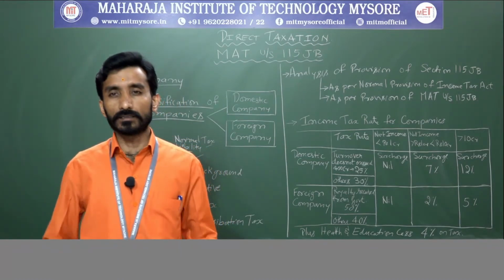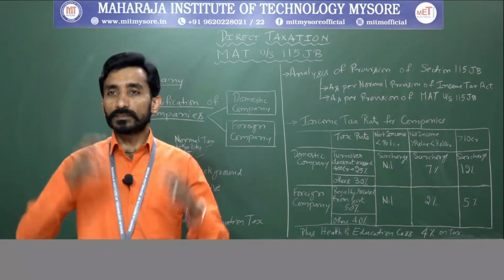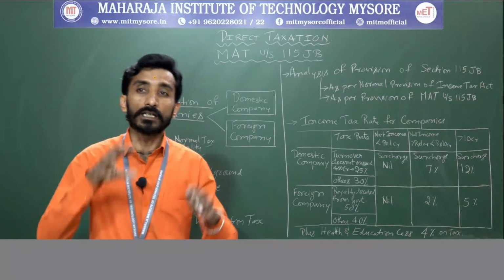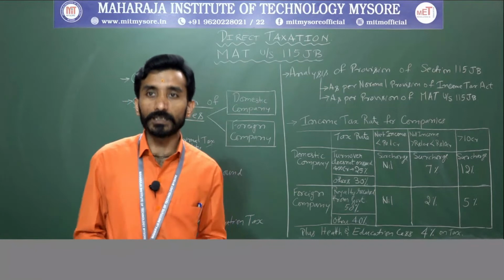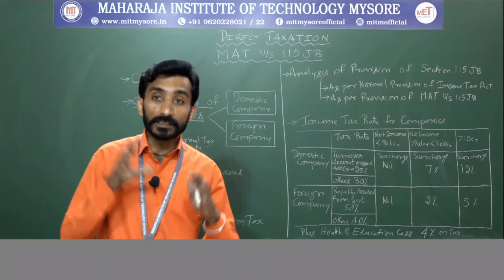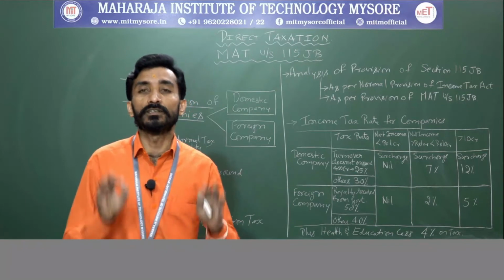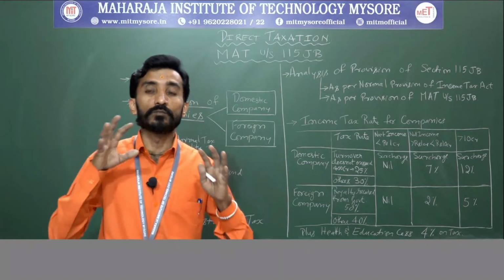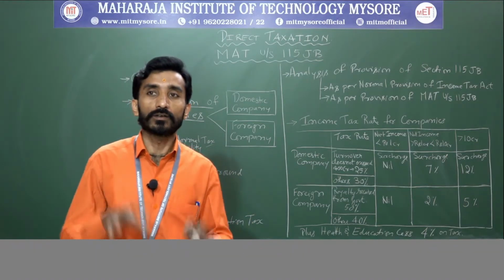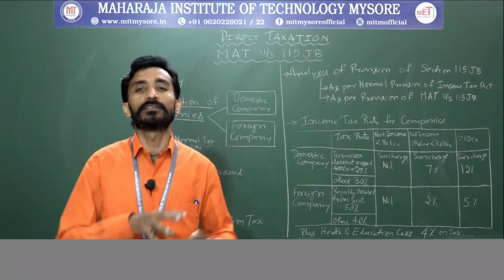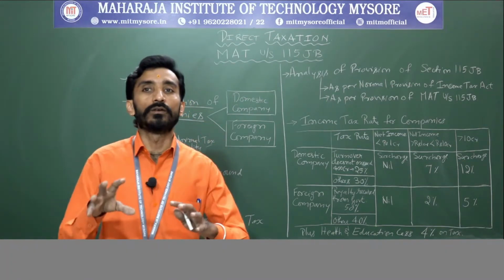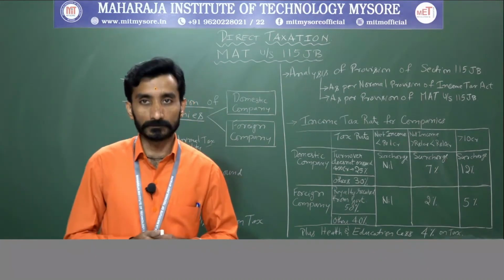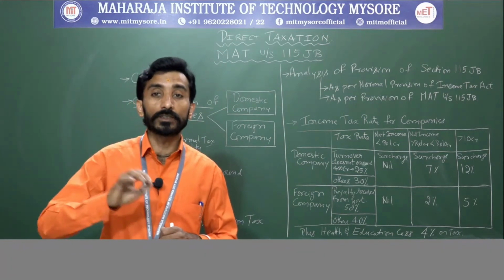So here, in case of a company, if the income tax payable on the total income computed under the Income Tax Act in respect of any previous year is less than 15% of its book profit, then such book profit shall be deemed to be the total income of the assessee, and the tax payable on such total income shall be income tax at 15%.